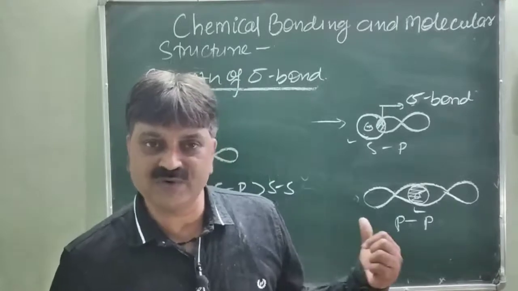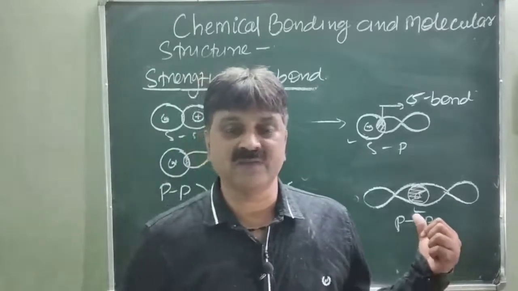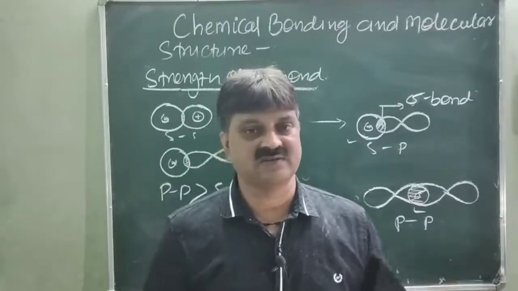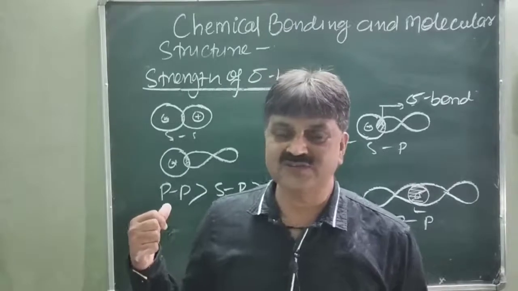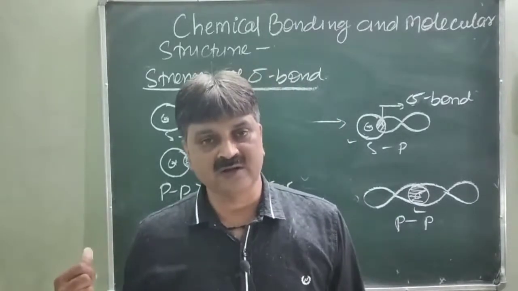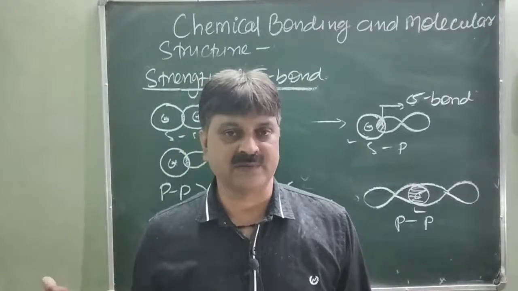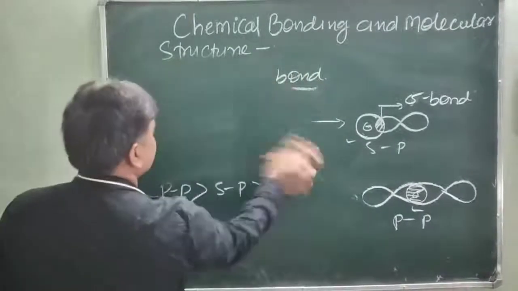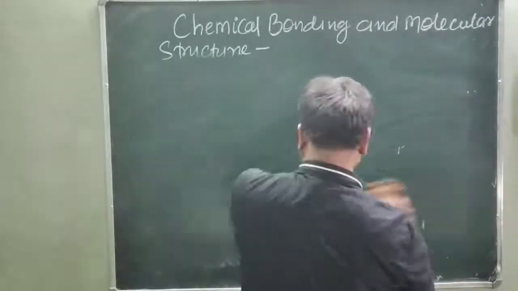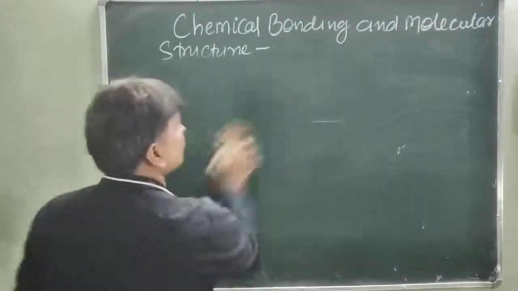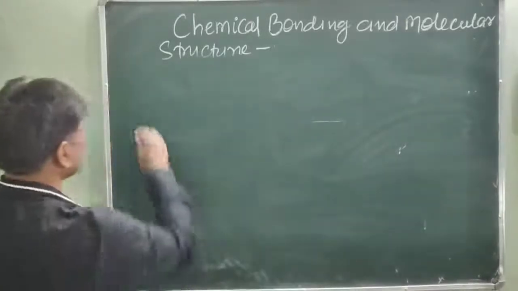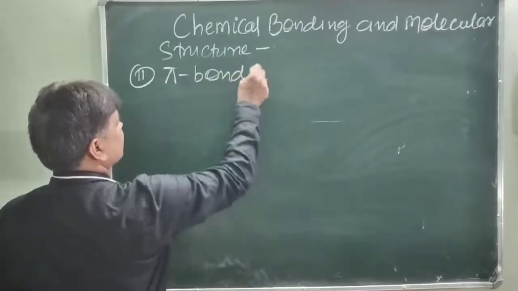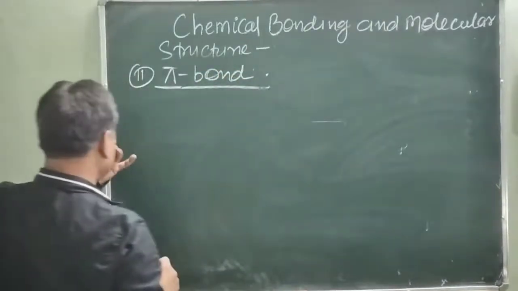So maximum strength you will find in the case of pp orbitals, then sp, and very little in case of ss orbitals. So this is the way of formation of sigma bond through end to end sp, ss and pp overlapping. Next one, the pi bond.